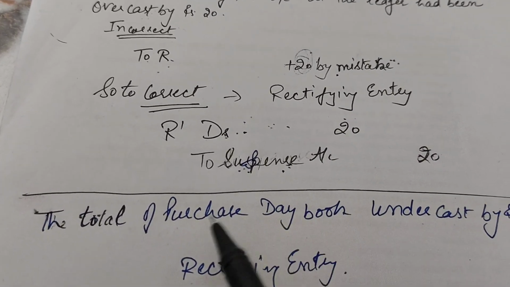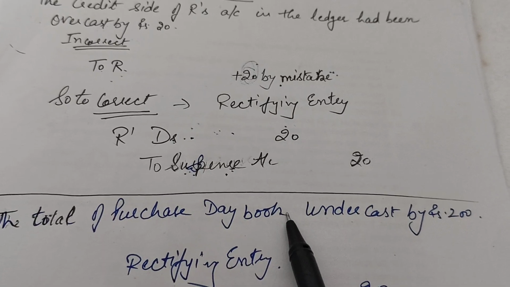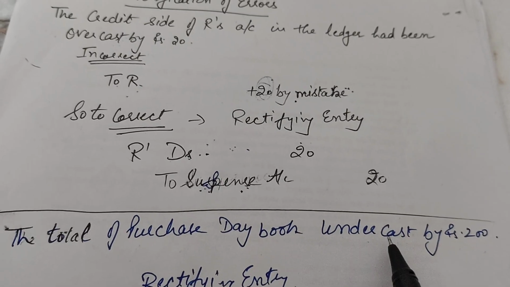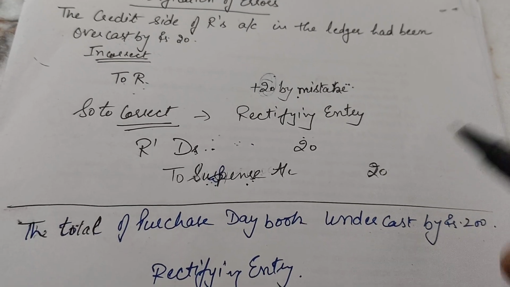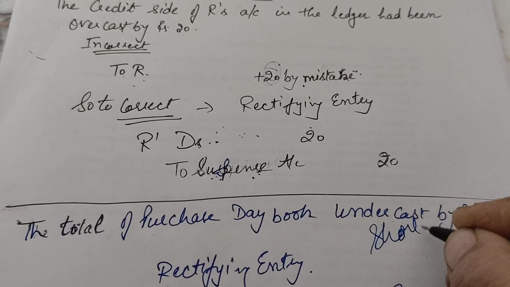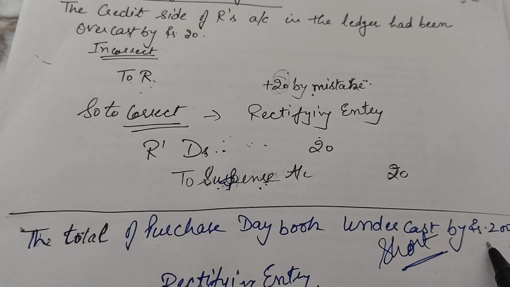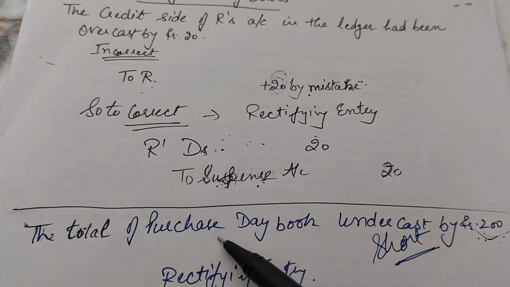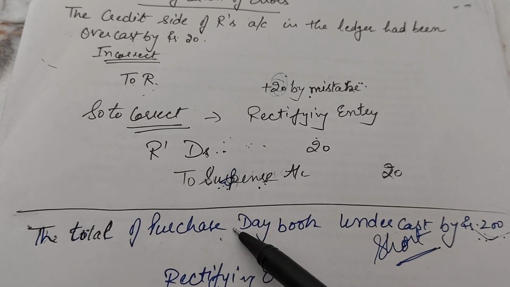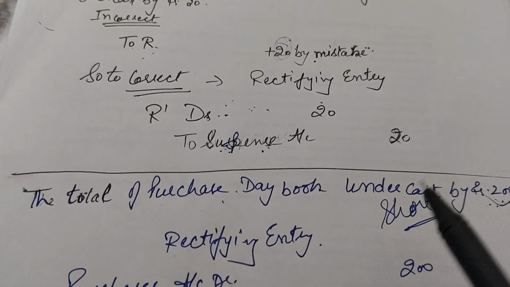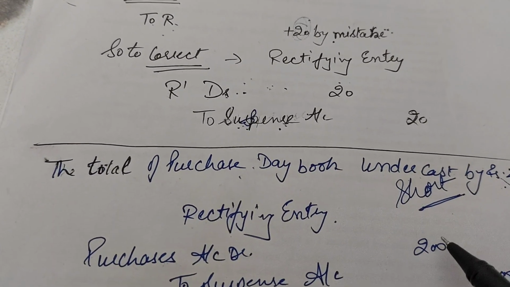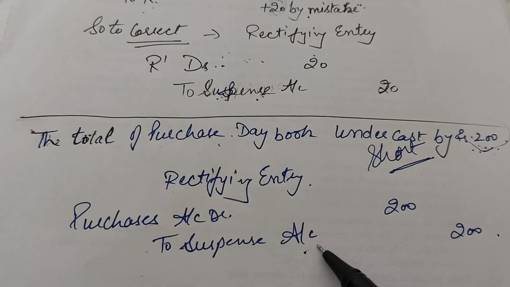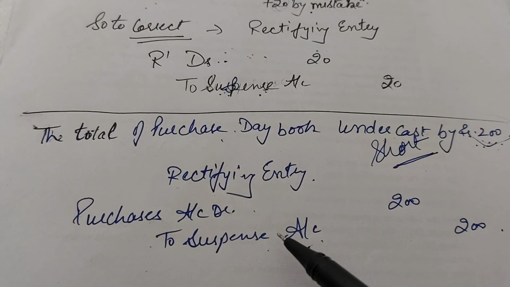A similar case is here, where he says the total of the purchase day book is undercast by rupees 200. Now here the purchase book has been undercast. Undercast means what? It has been taken short. Undercast means short. So the purchase book has been short by rupees 200. Now you know that purchases carries a debit balance. So if we took a less debit, now we should debit the purchase account for rupees 200, and for the reciprocal, we don't carry any account over here. So here the account to be credited would be the suspense account.